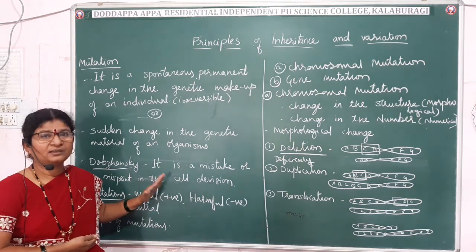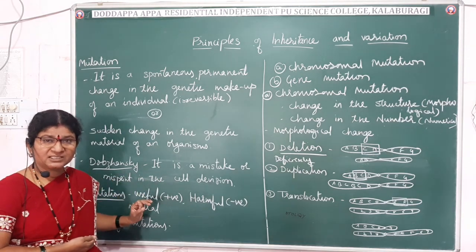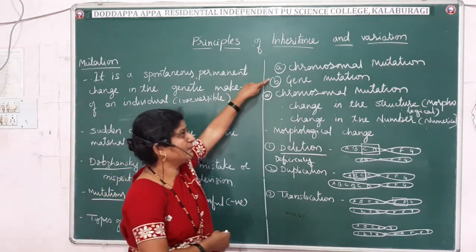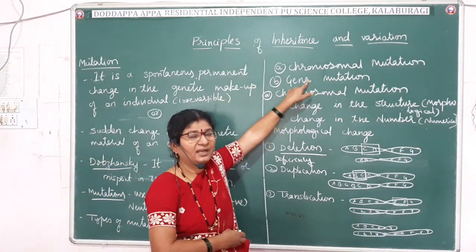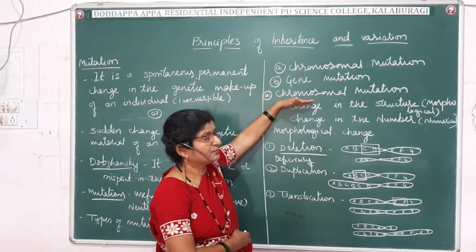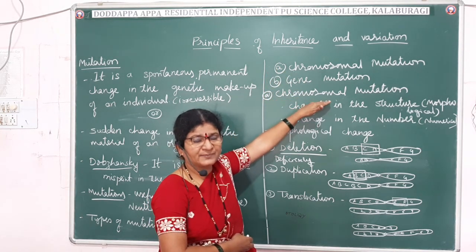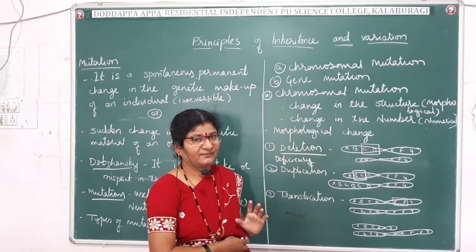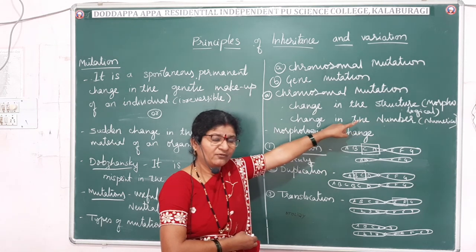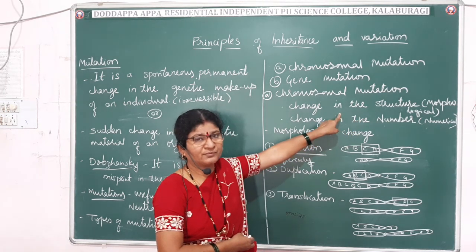Depending on where the change occurs, we can classify mutations into chromosomal mutation and gene mutation. At present we are discussing chromosomal mutation. In chromosomal mutation, there are two types. We can classify them for our convenience as morphological and numerical. What do you mean by morphological? Change in the structure of the chromosome.